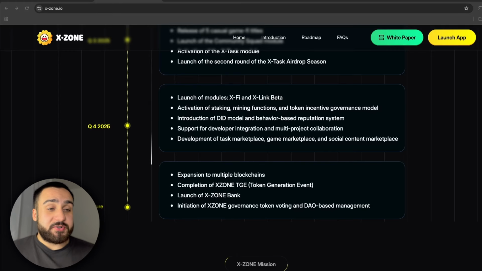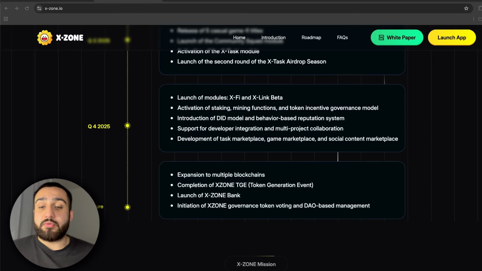Phase 3, happening in quarter 4 of 2025, is made for the DID reputation system, multi-project collaborations, and task and social marketplaces, which is really good. And last but not least, the final phase is made for the future of the token and the project. It's made for the XZone Bank launch, DAO-based governance and voting, and full multi-chain expansion, which is a really big thing for the future of this project.